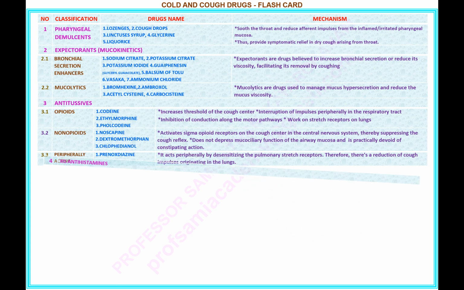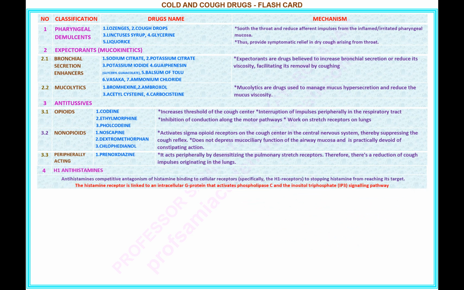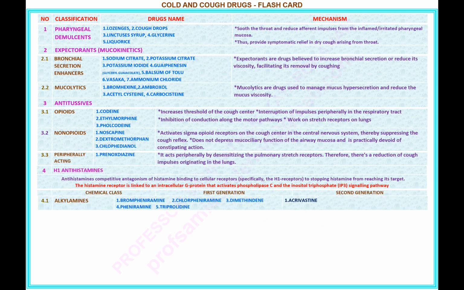Number 4. Name of the classification: H1 antihistamine. Mechanism of antihistamine: antihistamines competitively antagonize histamine binding to cellular receptors, specifically the H1 receptors, to stop histamine from reaching its target. The histamine receptor is linked to an intracellular G protein that activates phospholipase C and the inositol triphosphate, IP3, signaling pathway. Drugs name under this classification: 4.1 alkylamines.